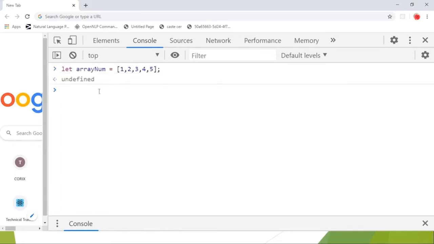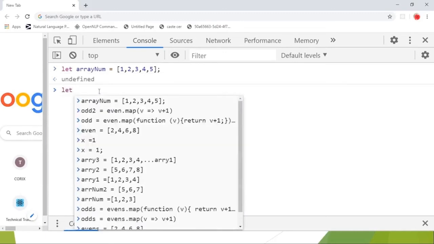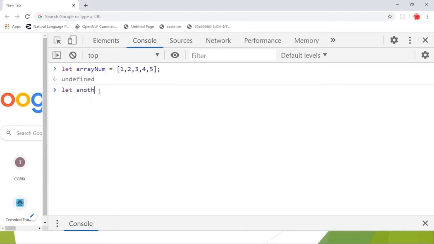And let's take another number array, and I'm mapping this.